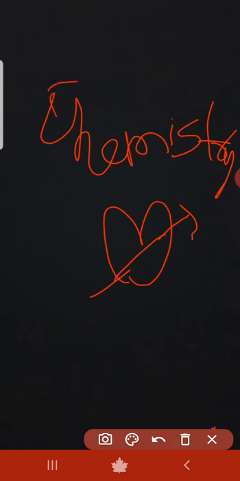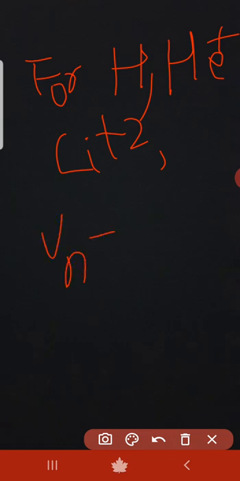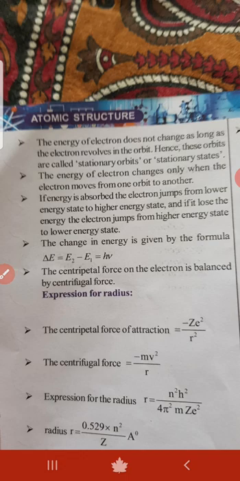Okay, now let's go into the topic again. For hydrogen atom like species, that means H, He plus, Li plus 2, like that only, Bohr's atomic theory is all about the hydrogen like species. Now velocity of hydrogen like species is equal to Z V1 by n.